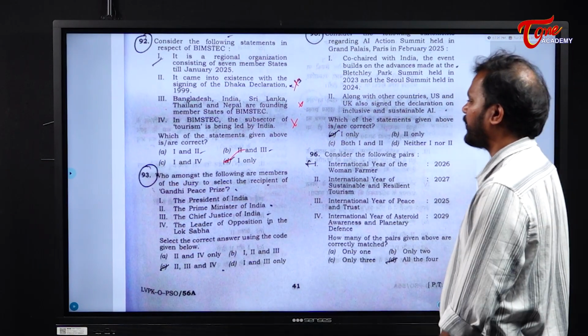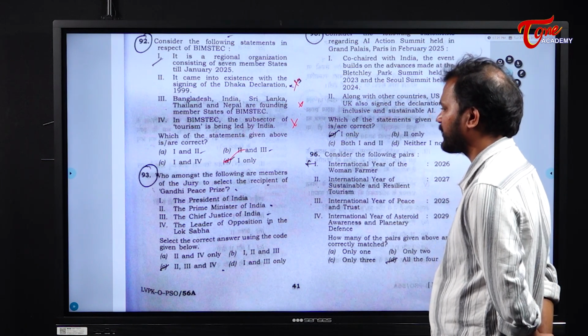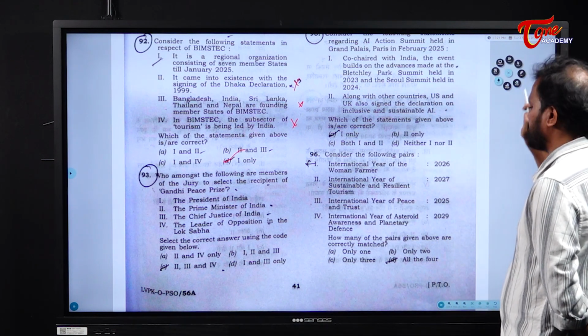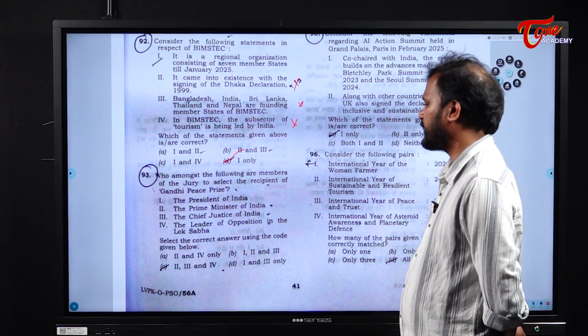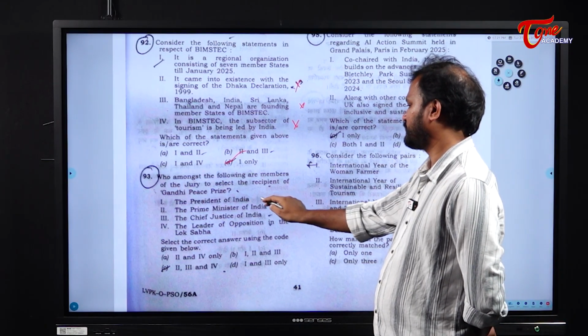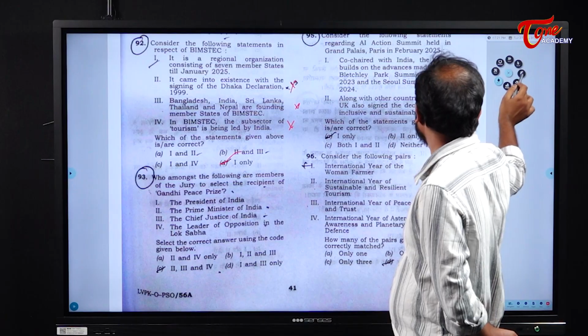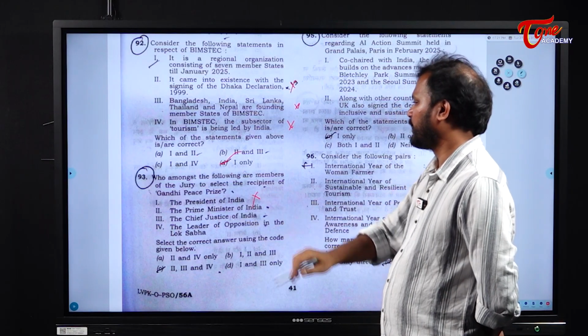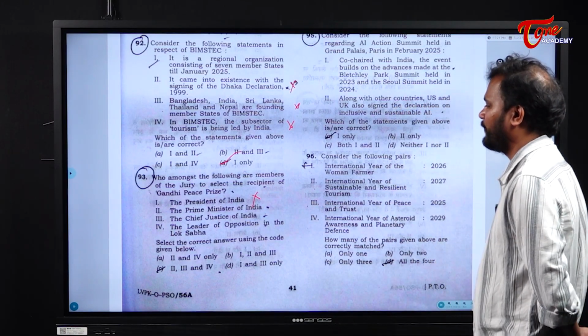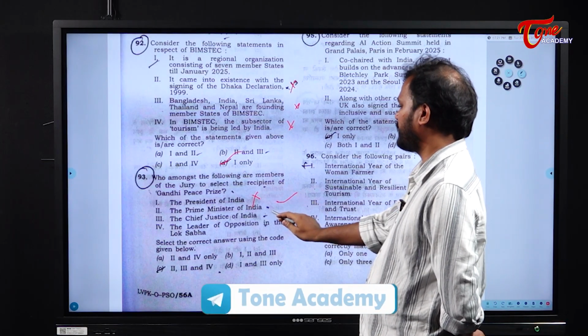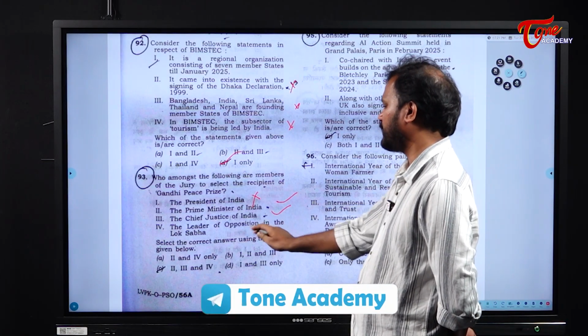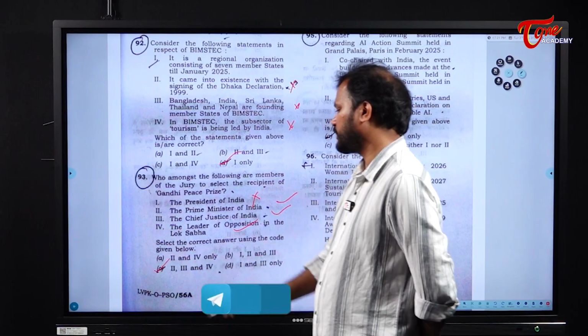Next, who among the following are members of the jury to select the recipient of Gandhi Peace Prize? Okay, the first one is the President of India. No. It is the President who gives the prize, but the President of India is not a member. The Prime Minister of India? Yes. The Chief Justice of India? Yes. And the Leader of Opposition in the Lok Sabha. So, the answer is 2, 3 and 4.